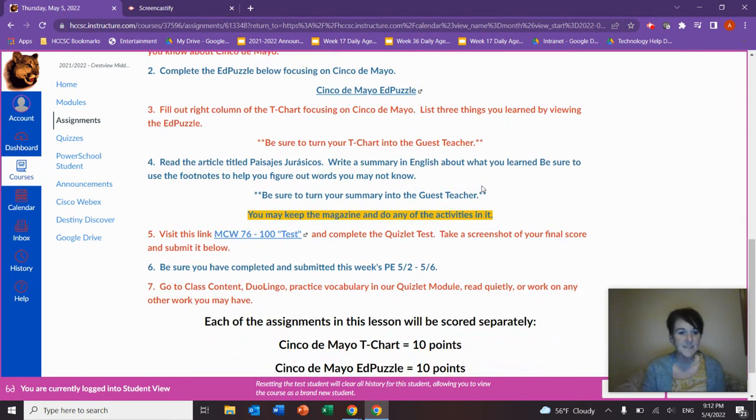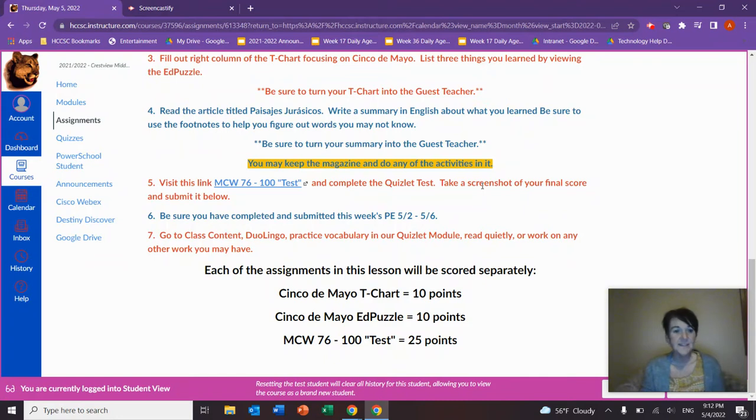So you've done steps 1, 2, 3, and 4. Now you're ready to do step 5. For step 5, you're going to visit this link right here. And you're going to take a test over most common words 76 to 100. After you've completed the test, please take a screenshot of your final score, and then you're going to submit that.